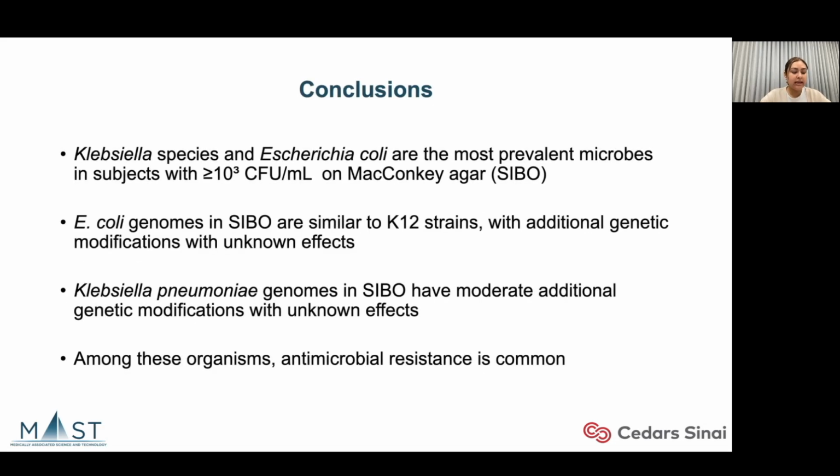In conclusion, there are 4 key takeaways from our study. First, Klebsiella species and Escherichia coli are the most prevalent microbes in subjects with greater than or equal to 10 to the 3 CFU per mL on MacConkey agar. Second, E. coli genomes are highly similar to K12, but with additional genetic modifications. In contrast, Klebsiella pneumoniae showed moderate genomic variation. And more importantly, across both organisms, antimicrobial resistance was commonly observed.